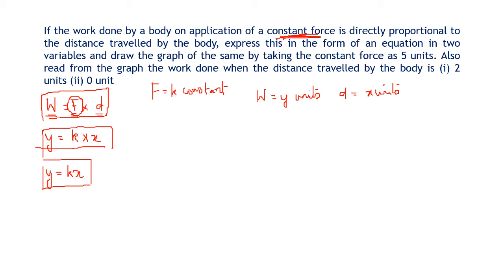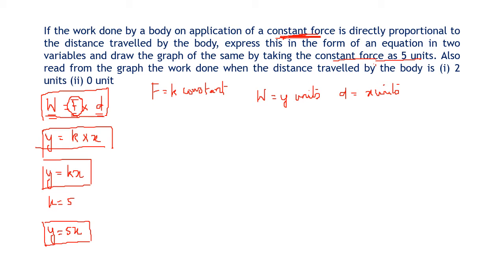Now it is mentioned, take the constant force as 5 units. So K is equal to 5. So when you take K equal to 5, the equation becomes y equal to 5x. So this is our equation where y units is the work done, x units is the distance traveled. So y equal to 5x is our equation. Now read from the graph the work when the body.